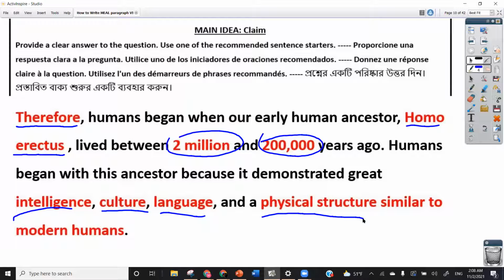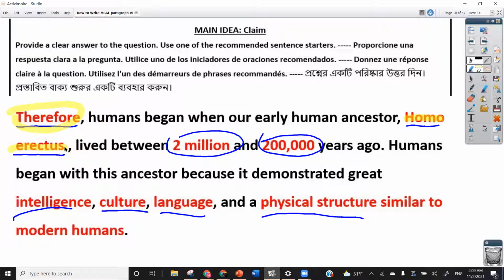And as you can see here, it's color coded. So the parts that you can change are in red. So you can choose a different sentence starter. You don't need to choose, for example, therefore, you can choose something else, as we've discussed in this video already. Consequently, for this reason, those are some examples. Of course, you need to change the name of the early human ancestor. And of course, you want to use the one that you're focusing on.